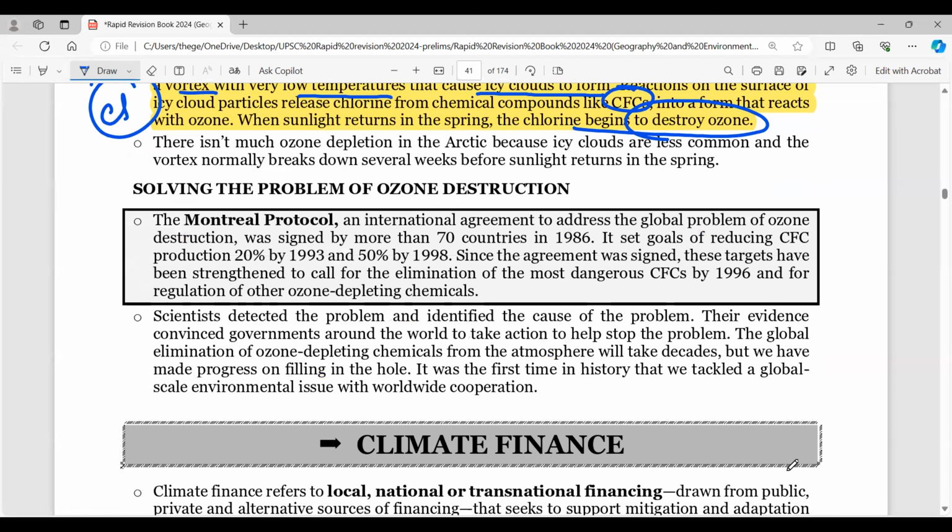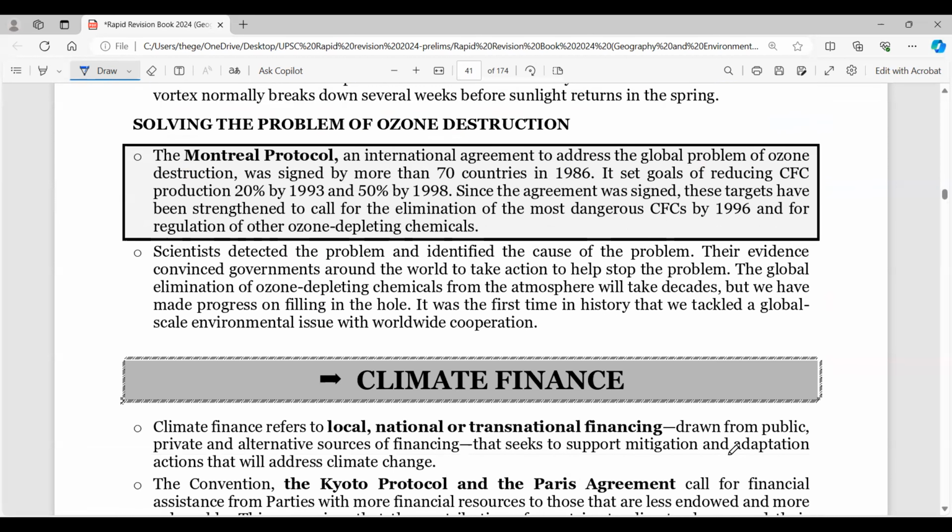Now, what is the thing? How can we solve? So right from the Montreal Protocol, 1985, 86, 87, and since then we have been talking about it. The Montreal Protocol was the first one looking into ozone depleting substances, ODS, right?